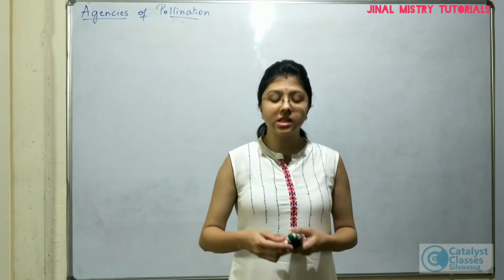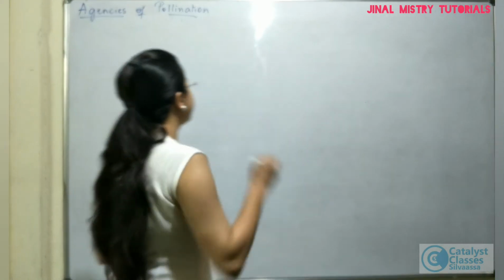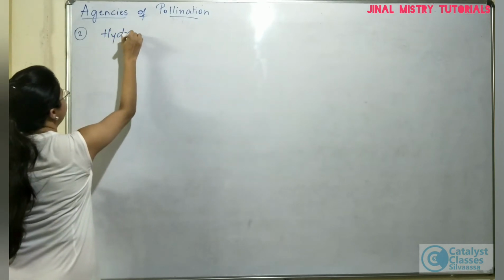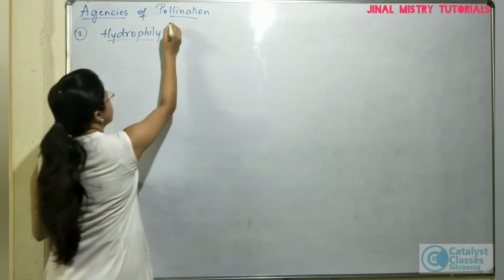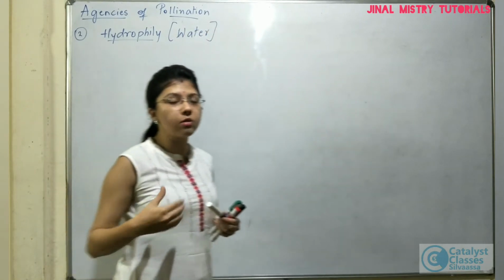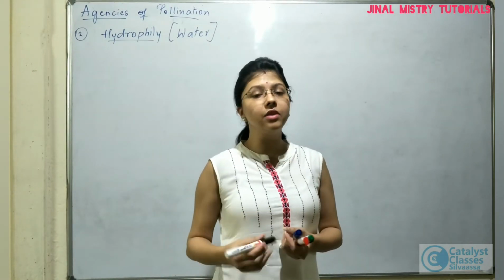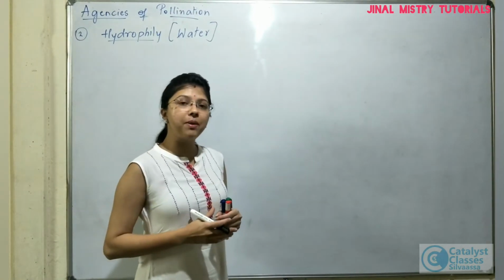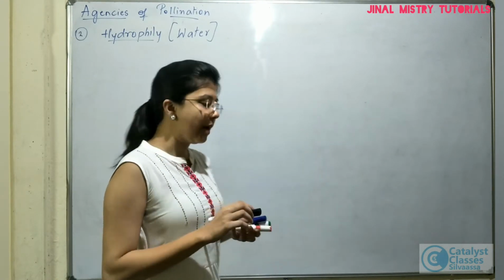Friends, today we will be discussing the next type of pollinating agent, that will be an abiotic agent, which will be water. The pollination which takes place by water is called hydrophily. Now you know that water bodies will be of different types. Certain water bodies have fresh water, and certain will be marine water, that is the sea water. So the type of pollination that is going to take place in freshwater bodies and sea water bodies will be a bit different. We will see each example in both the kinds.